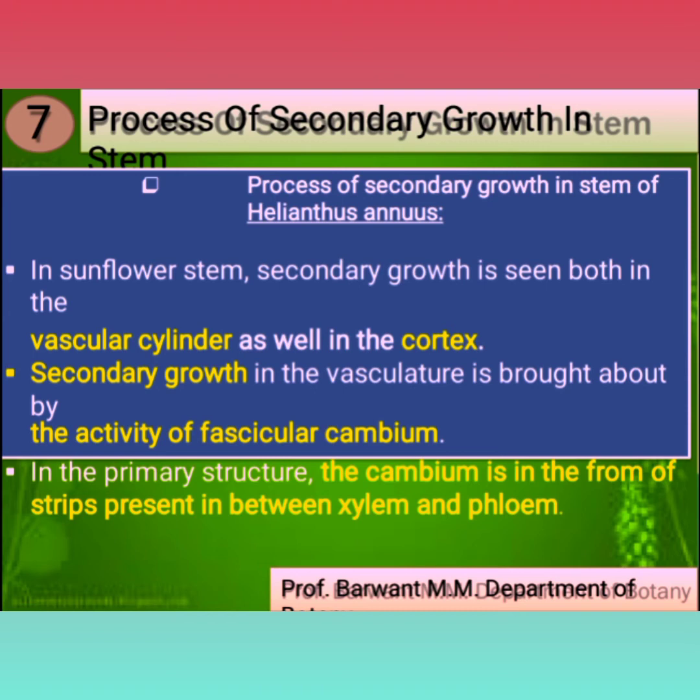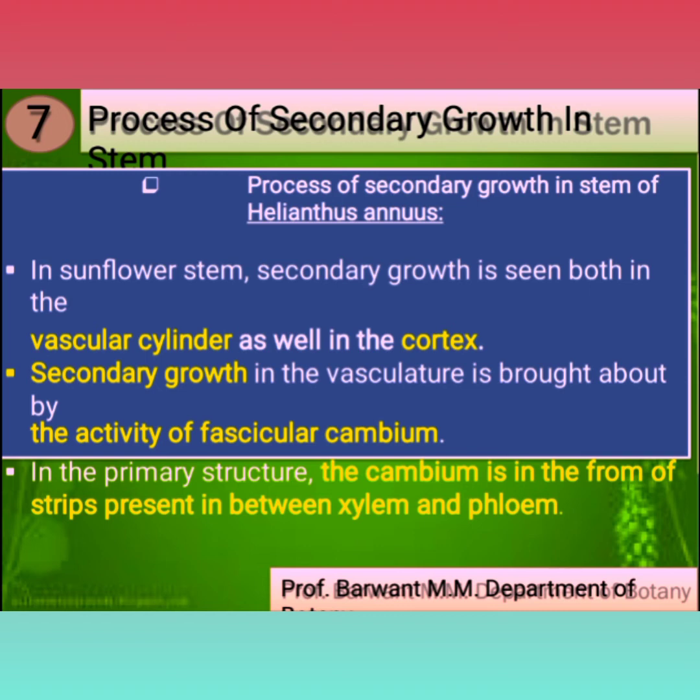Let's see the process of secondary growth. In a number of plants, how the process of secondary growth takes place. The process of secondary growth in the stem of Helianthus annuus, that means in a sunflower, let's see how it takes place. In the sunflower stem, secondary growth is seen in both the vascular cylinder as well as the cortex.